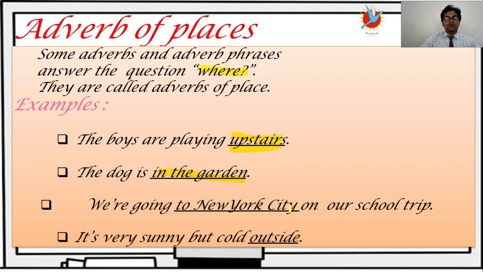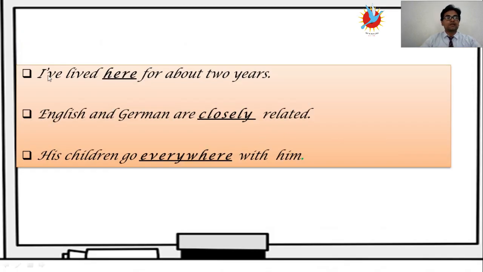We are going to New York City on our school trip. Where are we going? New York City. Adverb of place. It is very sunny but cold outside. Where is it cold? Outside. Okay, let's take a few more examples.